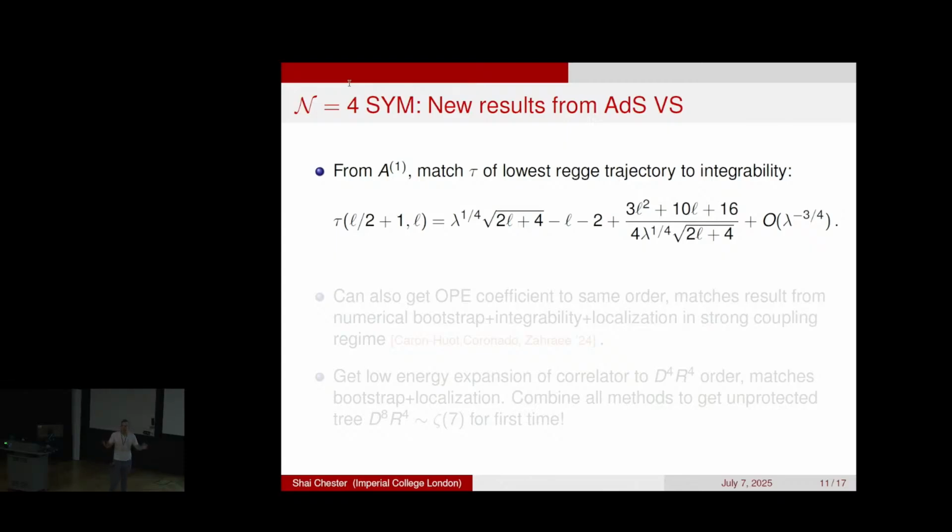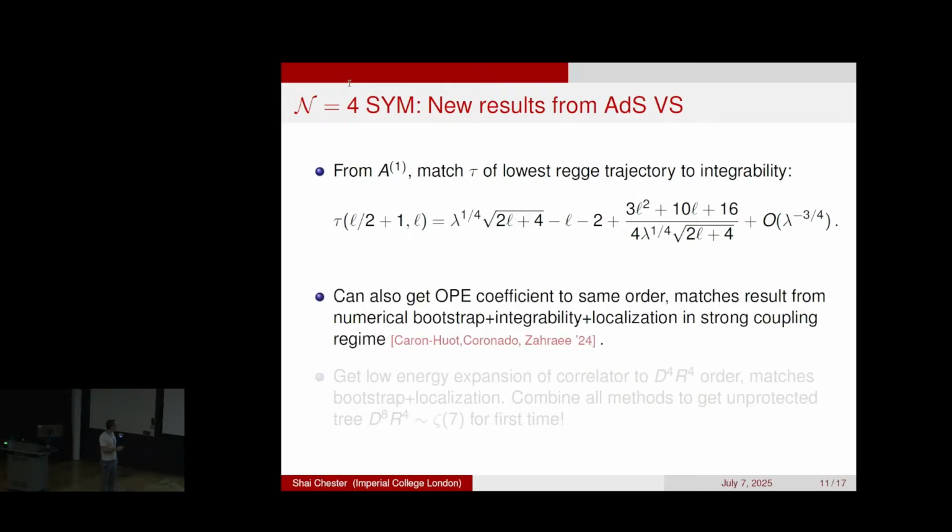So this was one of the first non-trivial checks that this program actually makes sense, which is that you get a precise prediction, which exactly matches what Nikolai and other people did many years back. The nice thing about this Virasoro-Shapiro program, though, is that you get not only the scaling dimension, but also the OPE coefficient. And when the OPE coefficient was first computed, there was no prediction. So it was a totally new result.